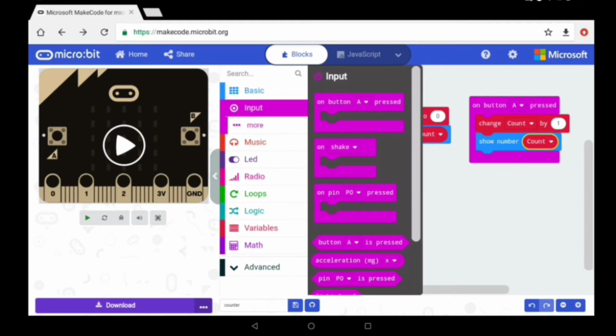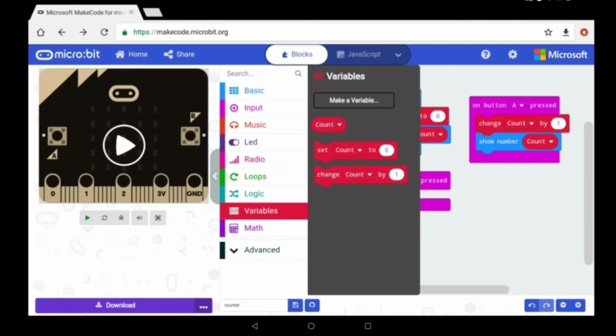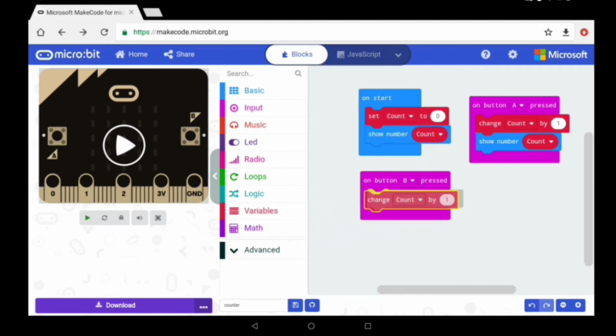Similarly for button B, this time we'll change the count by -1.